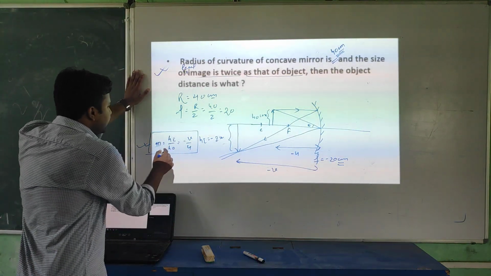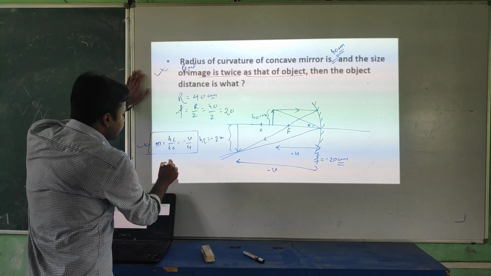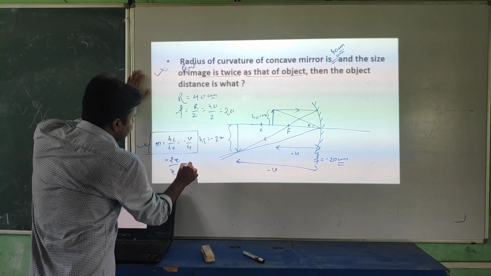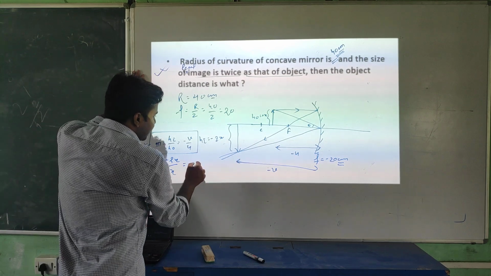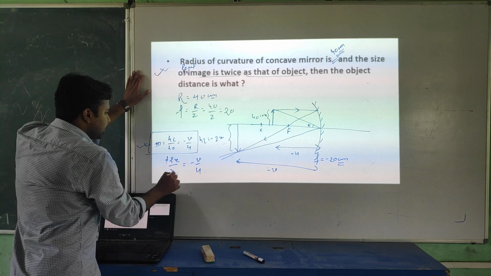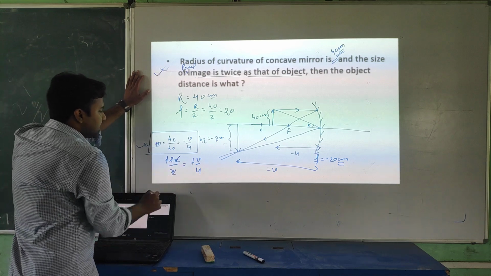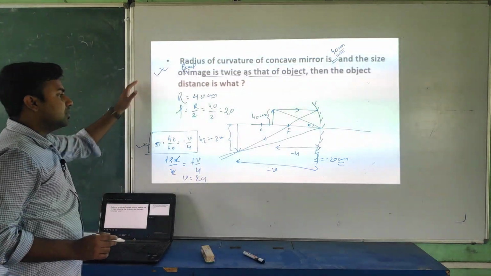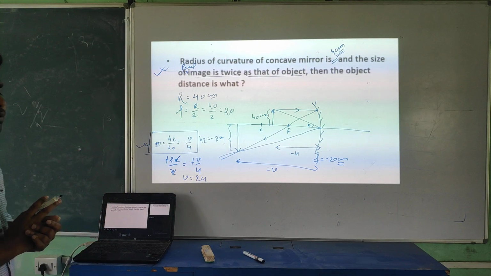So now the magnification formula here: hi, height of image, is minus 2x divided by x, equal to minus v by u, so I am writing here v by u. That will cancel out, this minus sign cancels out this minus, x will cancel out x, so v equal to, you are getting, 2u.